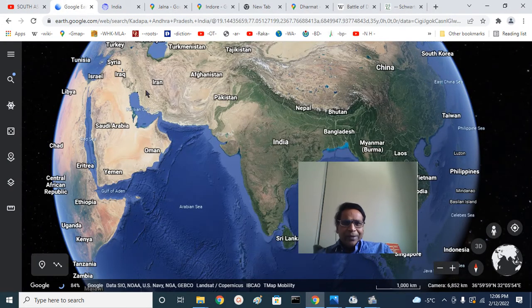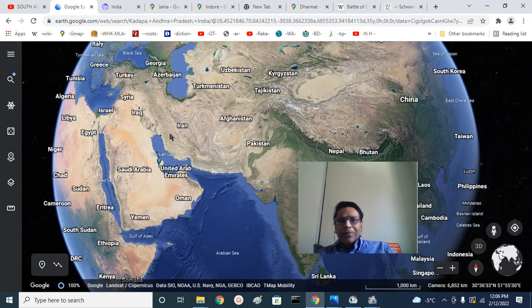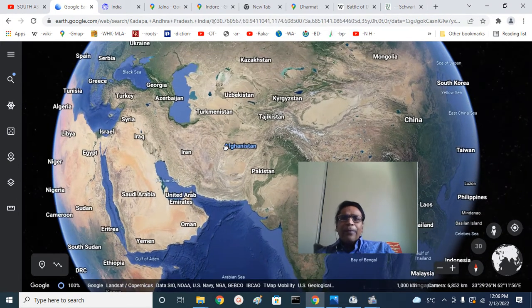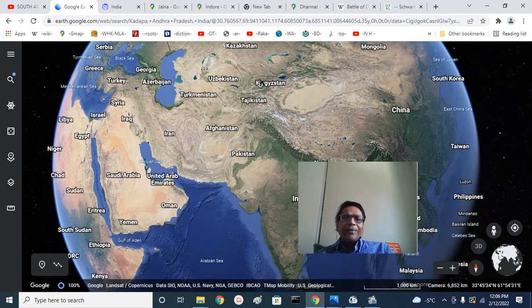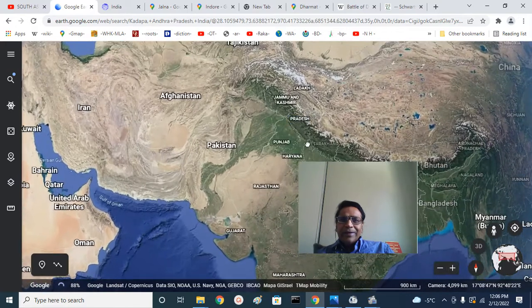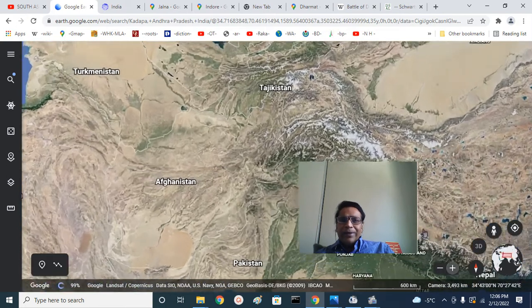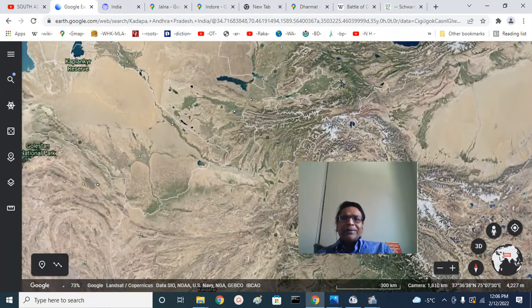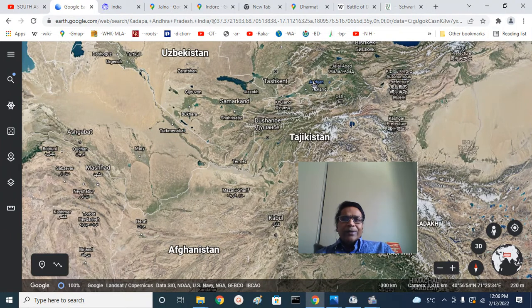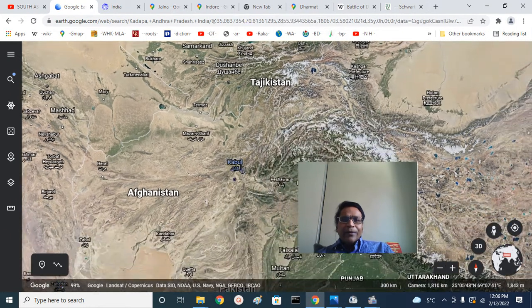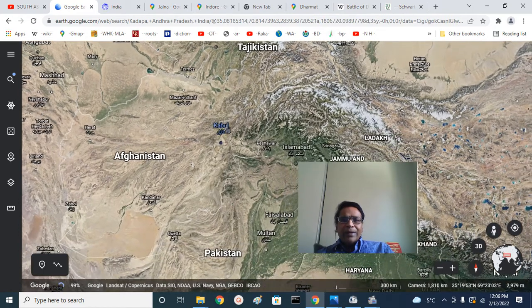This is the Google Earth map. Babur, originally a ruler from Fergana. Here, this is Fergana, today's Uzbekistan, Kyrgyzstan and Tajikistan. He was the ruler there. You can see a beautiful Fergana Valley there. It's a well-watered valley, still well-watered today. He was the ruler there and he was unsuccessful. Later he migrated, fought a battle and established a Kabuli kingdom here.